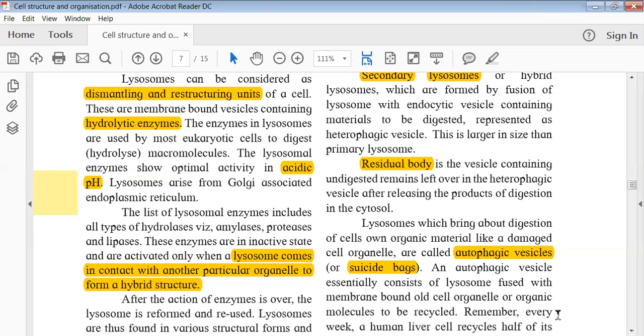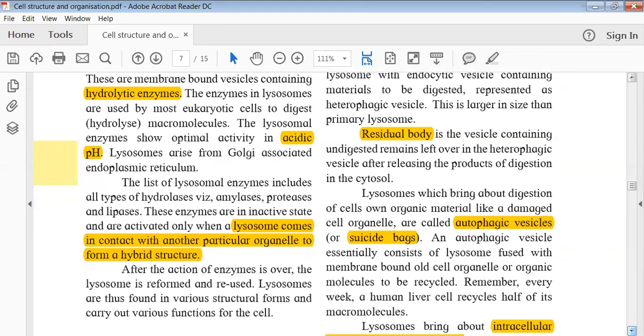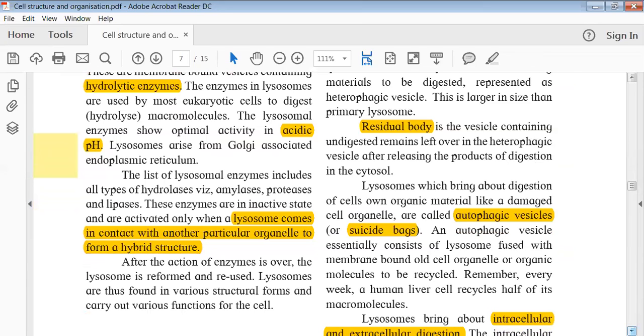Okay, और फिर ये जो hybrid structure रहेगा, during this hybrid structure the enzymes will get activated and then these enzymes will break down and cleave off different molecules, और उसके बाद whatever is not necessary for the cell will get cleared off. Okay, तो जिसकी जरूरत नहीं होगी वो वहां से निकाल दिया जाएगा. Similarly, एक बार उसका काम हो गया, it will again come back to its native form जहाँ पे वो inactive form में रहेगा. Okay, so that's why depending on कौन से cells में जरूरी है, कहाँ पे present है और what kind of function the lysosomes are carrying out, its properties will vary.